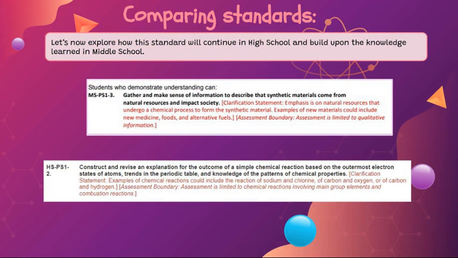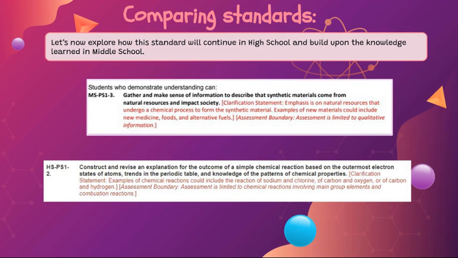Comparing standards. Let's now explore how the standard will continue in high school and build upon the knowledge learned in middle school. So, in middle school, they gather and make sense of information to describe that synthetic materials come from natural resources and impact society.